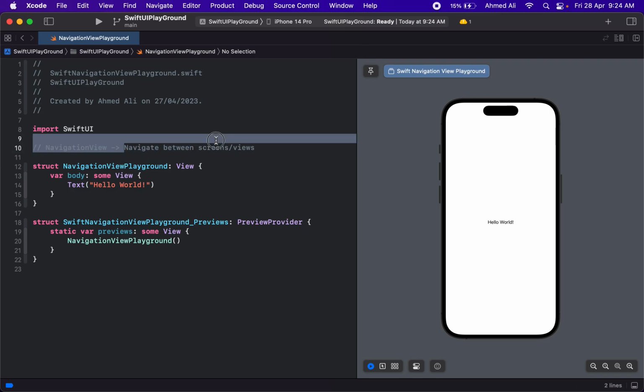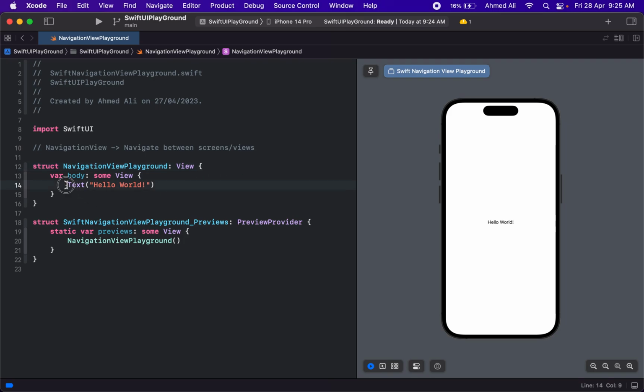In simple words, I can say it allows us to navigate or move between different screens or views, and it is a very powerful feature of SwiftUI because it allows us to pop and push different screens. It maintains the hierarchy for those screens, so if you went from screen 1 to screen 5, this navigation view will know how to come back to view 1 from view 5. So we don't have to worry about all this navigation stuff.